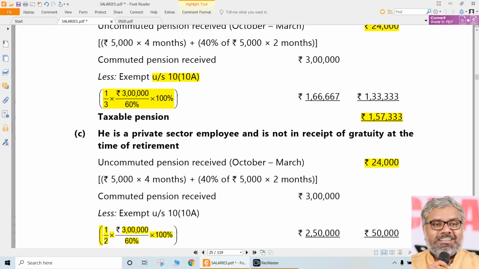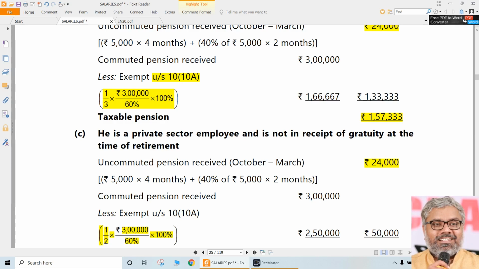For example, if somebody has received 5 lakhs rupees as commuted pension, which is representing 2/3 of it, 2/3 only he has commuted, against which he has received 5 lakhs rupees. Then you cannot search for percentages. Then you have to calculate 5 lakhs into, because this is representing 2/3, how much would have been the full pension? Into 3 by 2. That means it would have been 7,50,000.